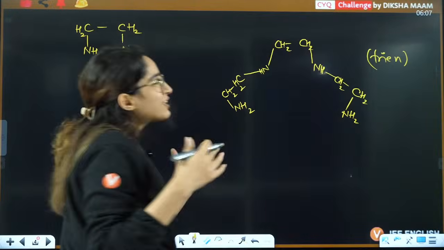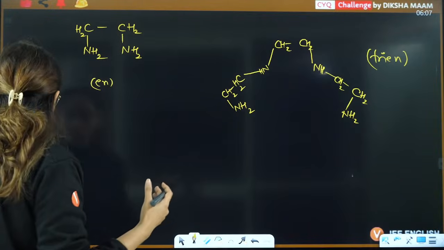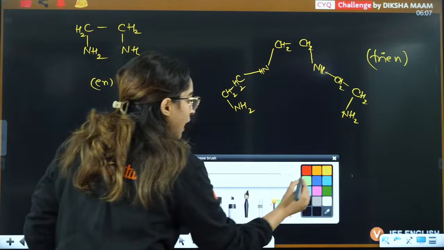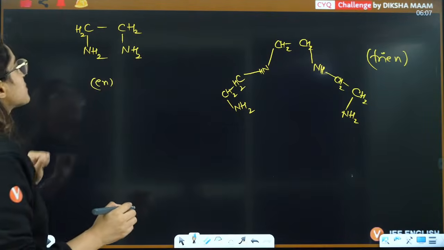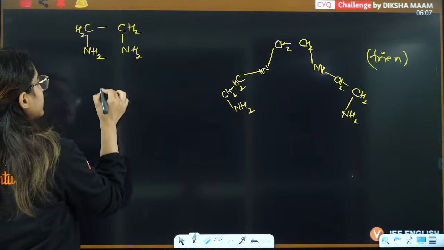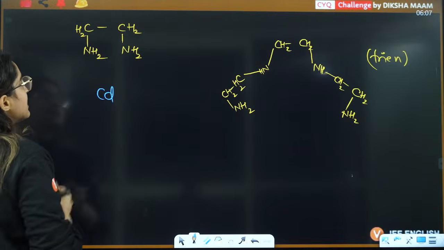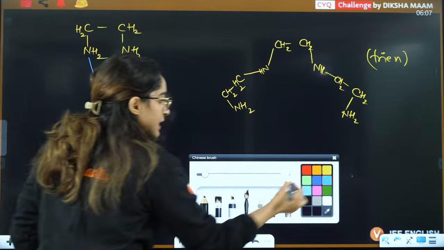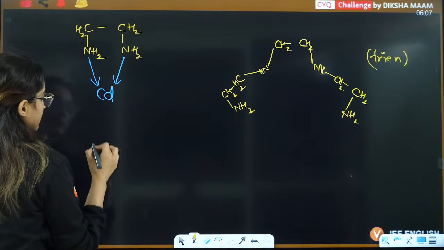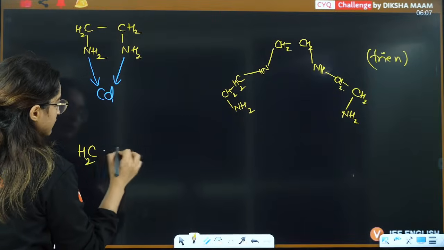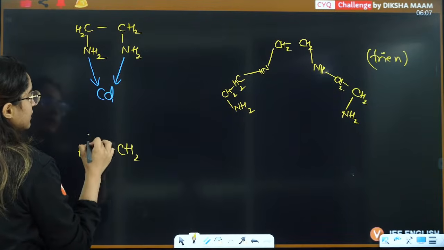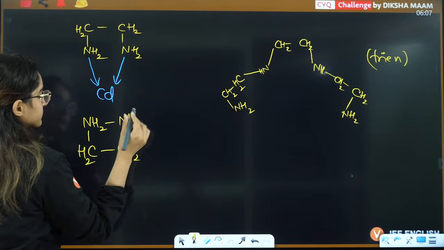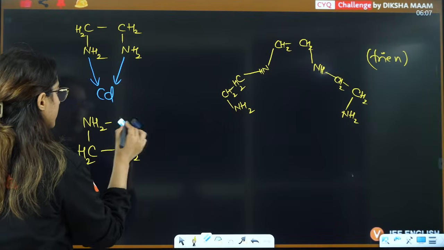Now, what kind of compound will they form with cadmium? Let's understand that. If you talk about the compound that En is going to form, if this is cadmium, then 2 nitrogens will donate here, and there will be another En here. So it is bis En, with H2, H2.